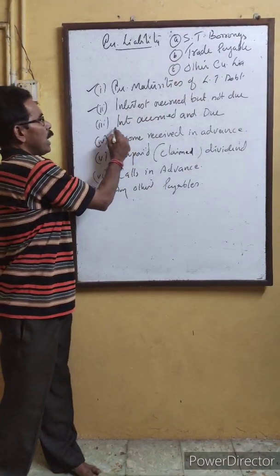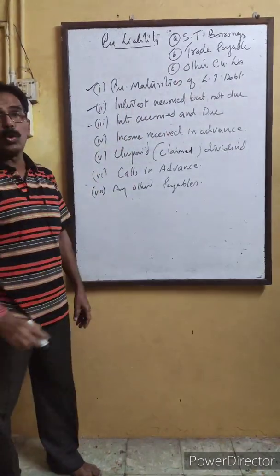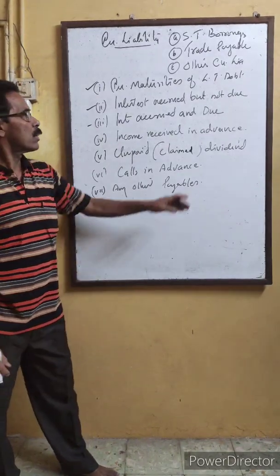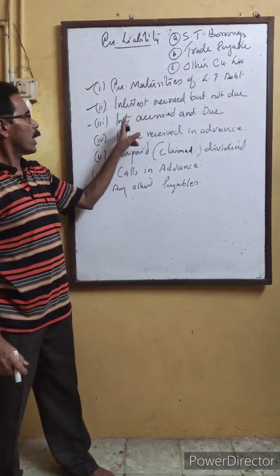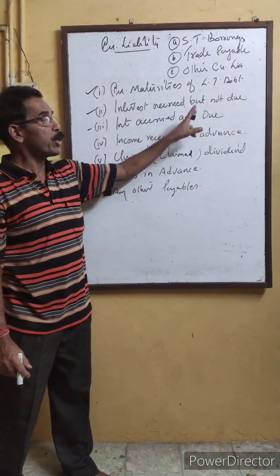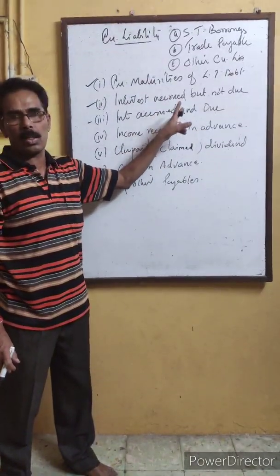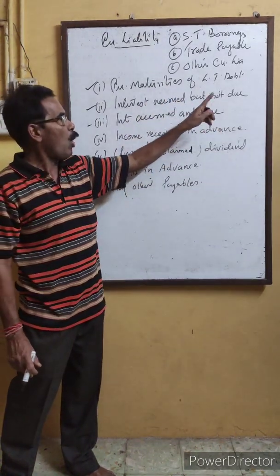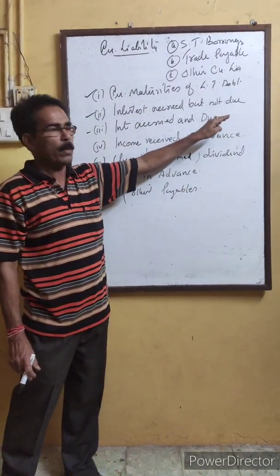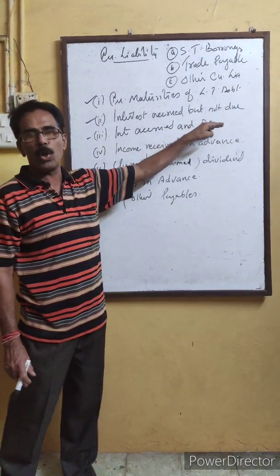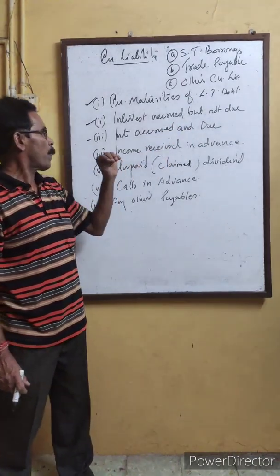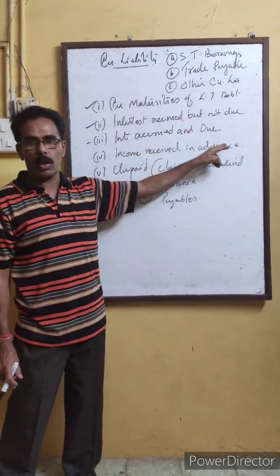Now comes interest accrued and due on borrowings. It is payable, like in 11th class you studied about outstanding interest. Interest may be on debenture or may be on loan. It is due but it is not paid on the date of balance sheet. Next one is income received in advance.